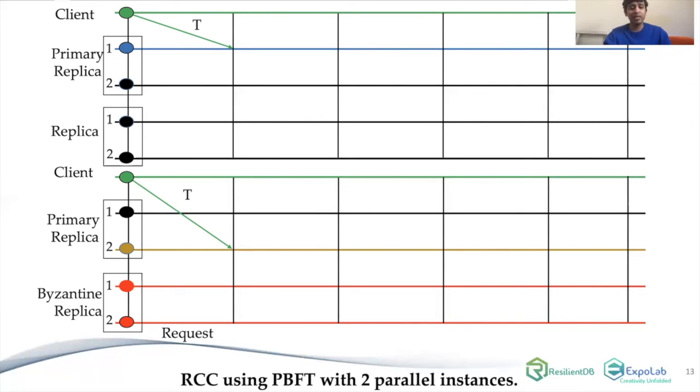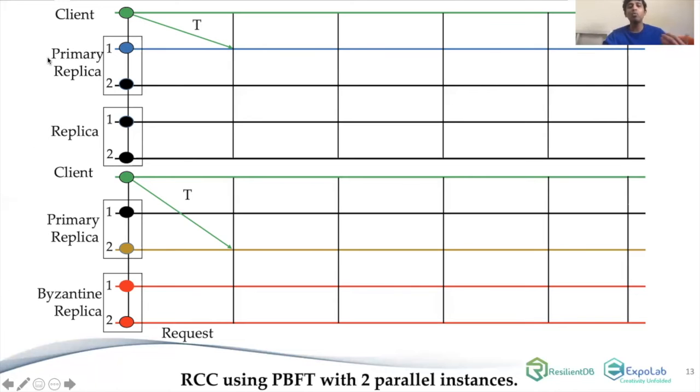In this example, we'll assume there are four replicas. This is the first replica, this is the second replica, third and fourth replica. We'll run two parallel instances in each replica, so Z equals 2. We'll again have some clients and ask each client to send a request. Each replica is running two logical parallel instances, and because there are two instances, we need to designate two replicas as primary. So we'll call this replica the primary for the first instance, and this replica the primary for the second instance.